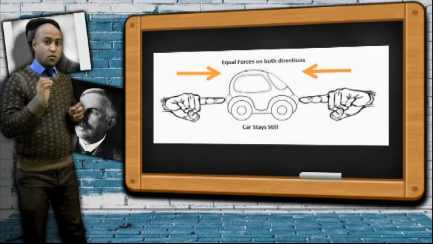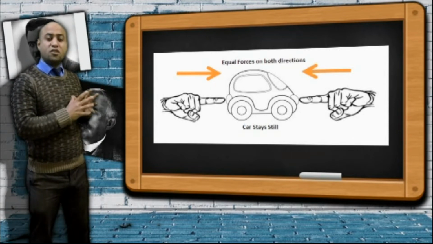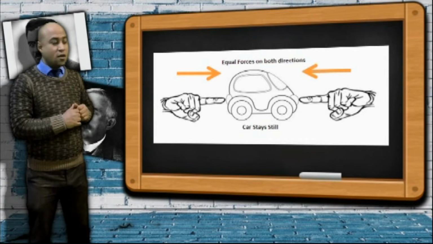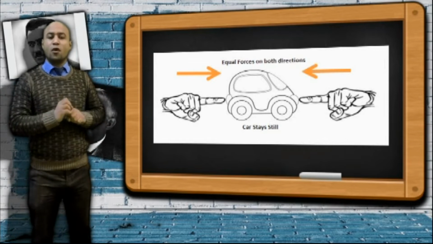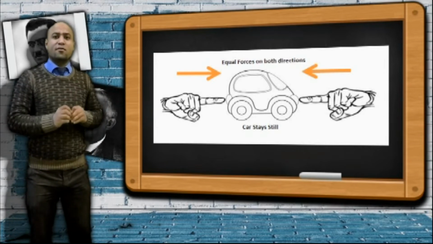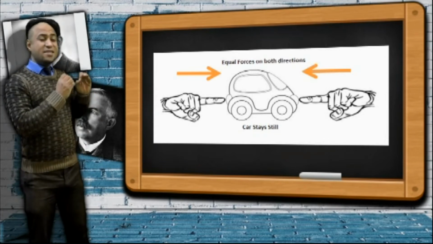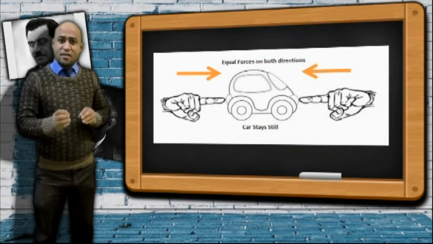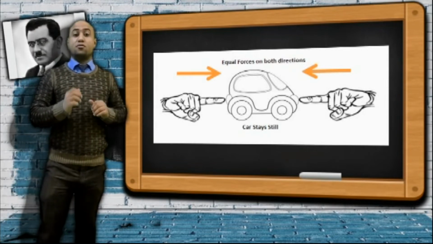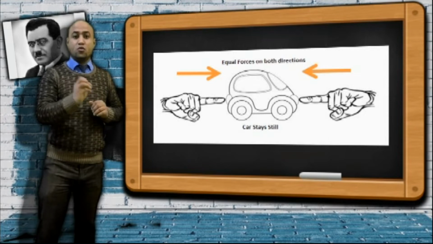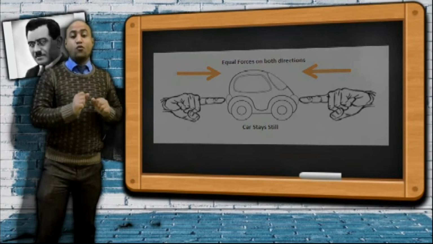So at the moment when you push the accelerator of your car, there is a force that pushes the car forward, which is called car engine pushing force. But the speed of the car or its acceleration or its state doesn't change, which means that there must be another force that acts in the opposite direction, which is called friction and air resistance. At this moment, the friction and air resistance forces are equal to the car pushing force. So they cancel each other. So the resultant force in this case equals zero. So the speed of the car doesn't change because the resultant force that acts upon this car equals zero.